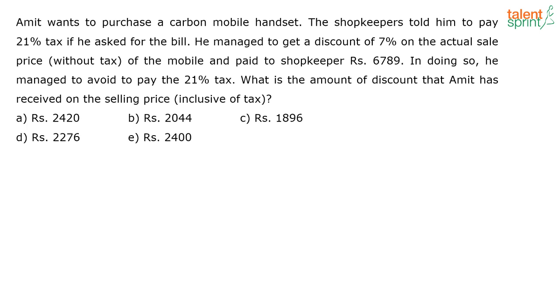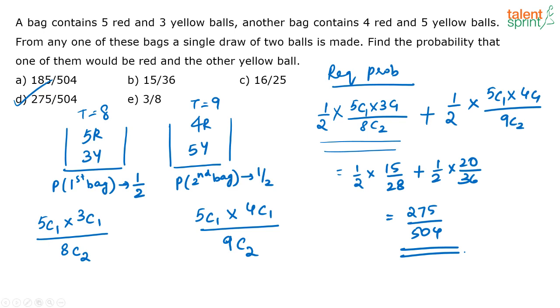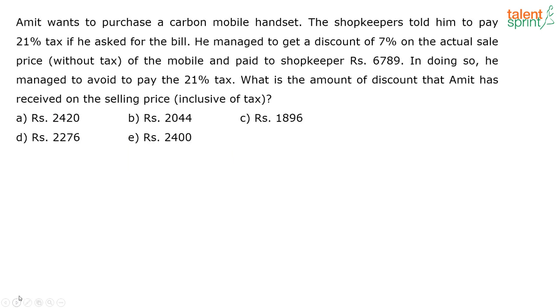That is because you have 2 bags in the question, and when you have 2 bags, you have to first choose a bag. After that, pick up the balls. So you have 2 cases wherein first I am choosing the first bag, picking up the balls, or I choose the second bag and I pick up the balls. So out of 2 bags, if I have to pick 1 bag, I can do it in 1 by 2 ways. Okay, Anand, I hope it's clear.